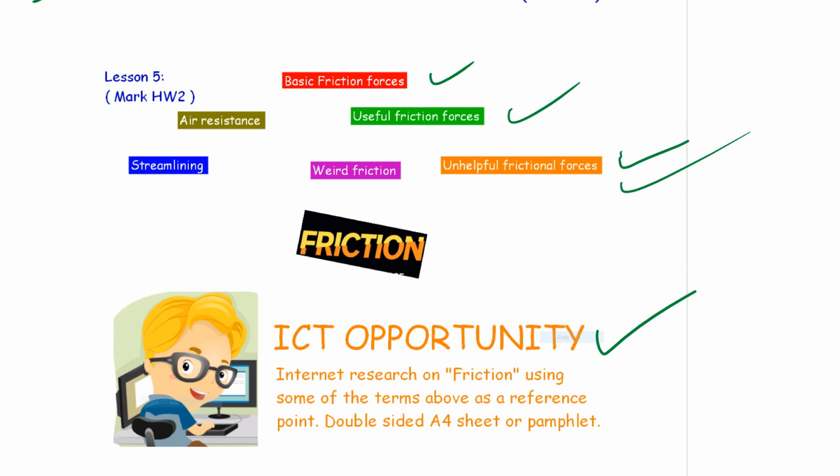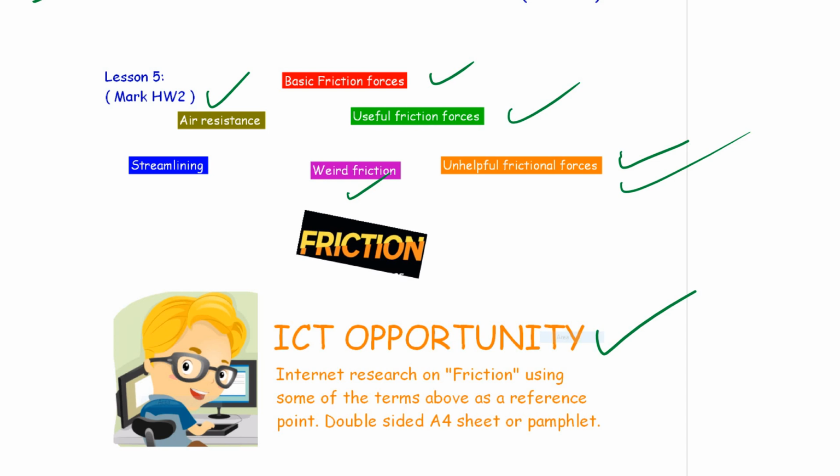Weird friction. When there's a lot of friction between moving parts, kinetic energy is transferred into other types of energy like sound and heat. Think of what happens when you rub your hands together and one hand surface rubs over the other. Weird friction. Then we've got air resistance.